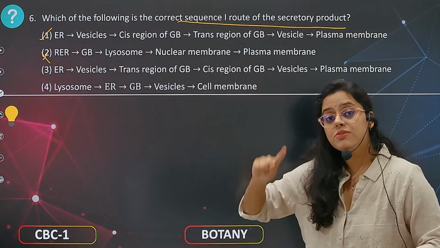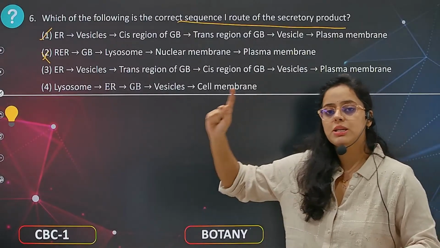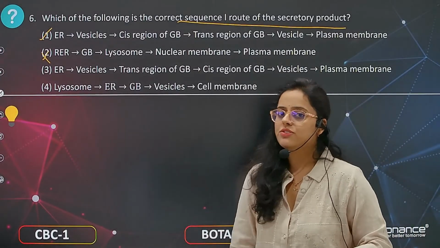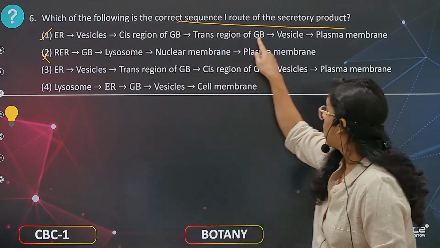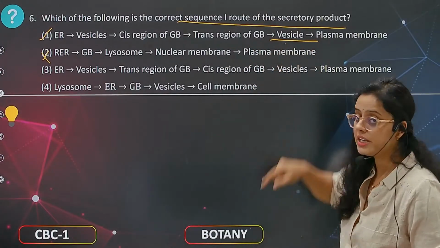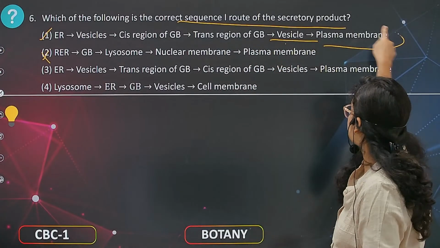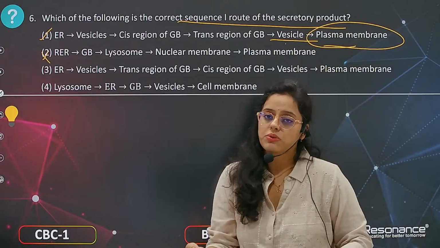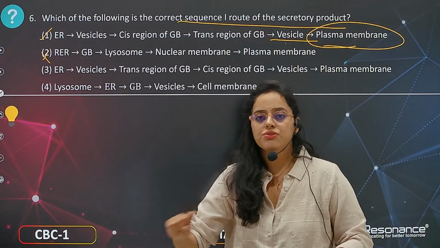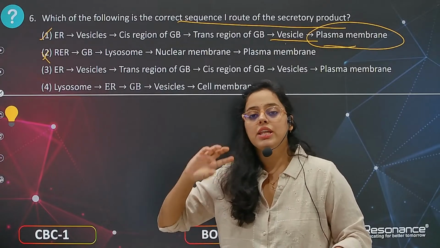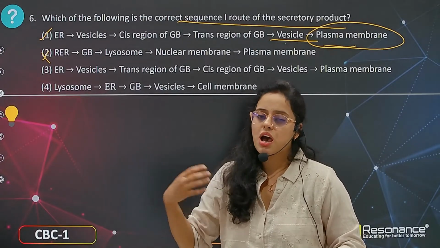Then from the cis face the substances are transferred to the trans region of the Golgi bodies and they form secretory vesicles. These secretory vesicles reach the plasma membrane for exocytosis. They diffuse from the plasma membrane and these substances reach the other parts.